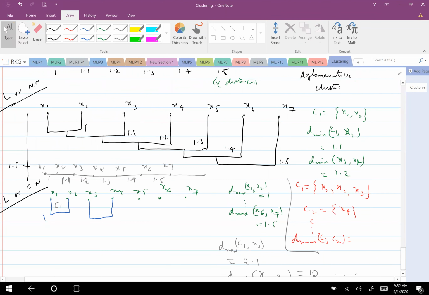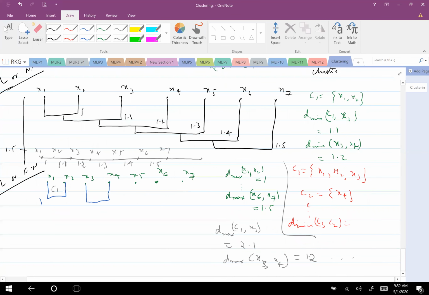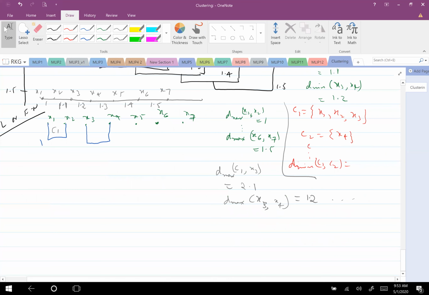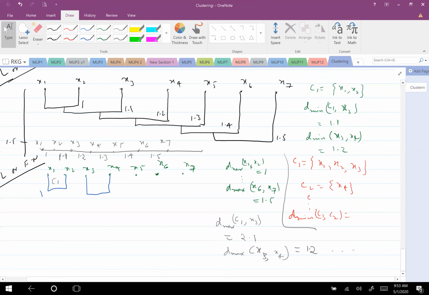Single link will give elongated clusters. Complete link will give compact clusters. So one cluster here, another here, another here, and finally they will merge, whereas single link tries to give it slightly like this. Now what do you think is the next cluster? I can write all the Dmax values, but what do you think is the next cluster?